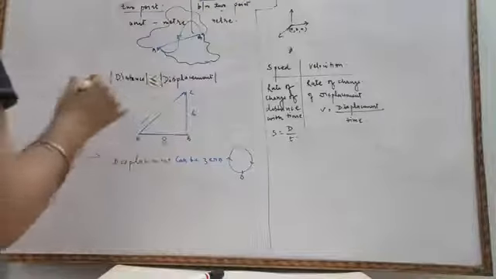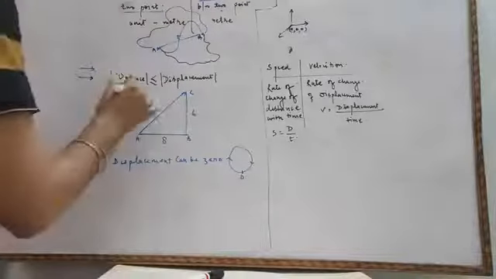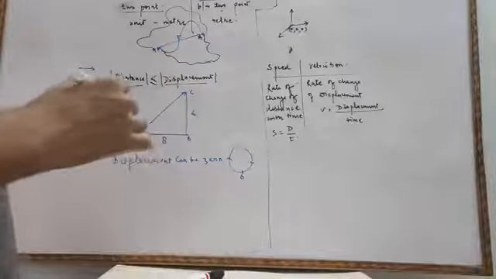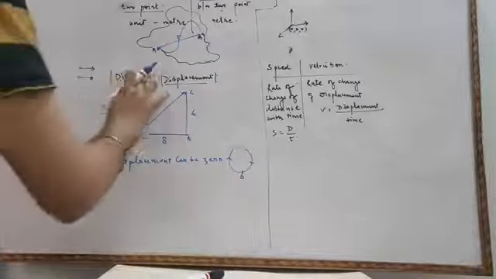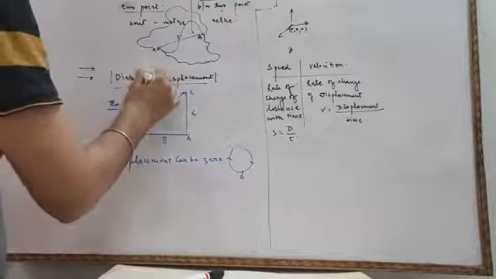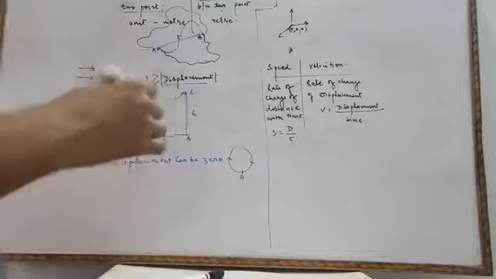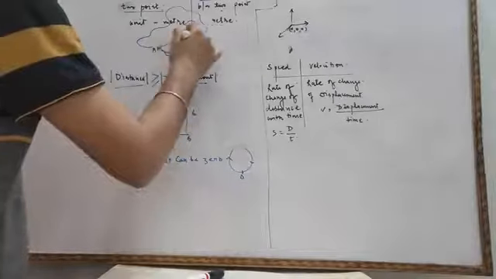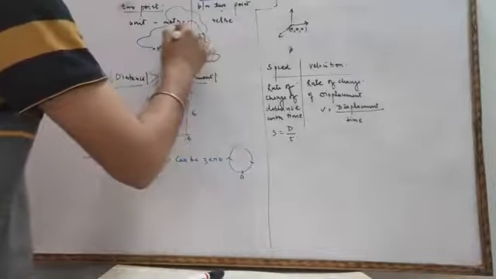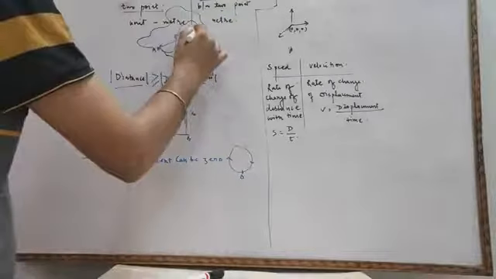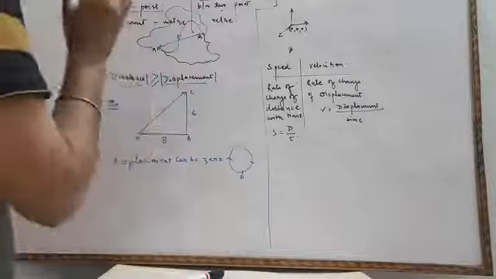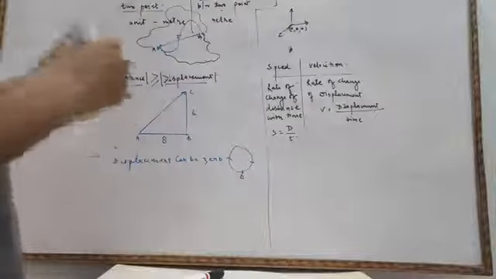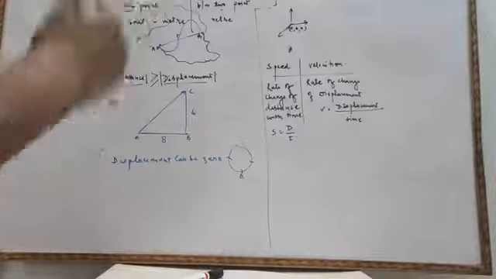So one conclusion we can draw is that distance can be equal to displacement, or always greater than displacement. Distance and displacement can be equal, but distance can never be less than displacement.